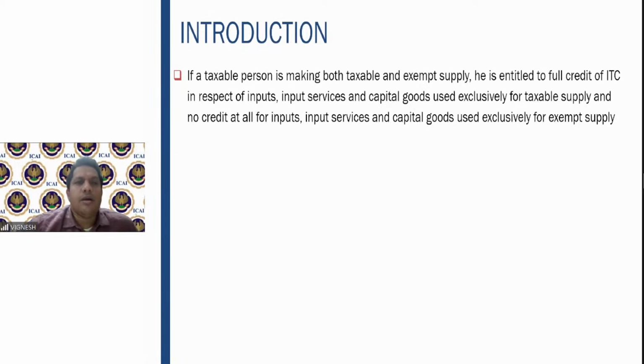In that case, what has to be done? This is a very common situation. You may be an institution providing exempt services, and you may provide taxable services also. Many such examples exist. Let me take an example: a plastic surgeon, who operates a clinic where he does plastic surgery to improve the face contours of patients.